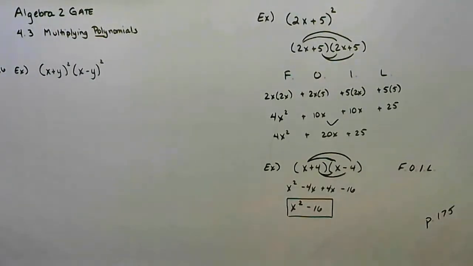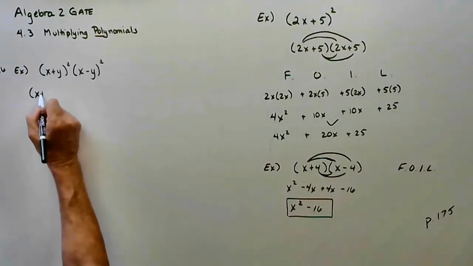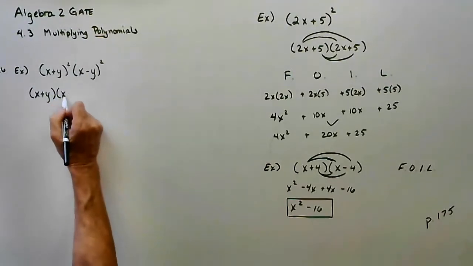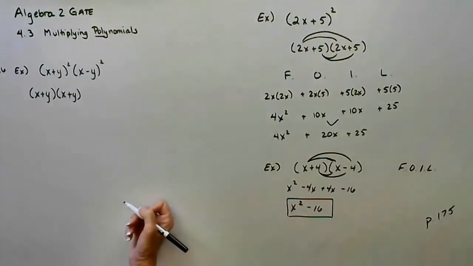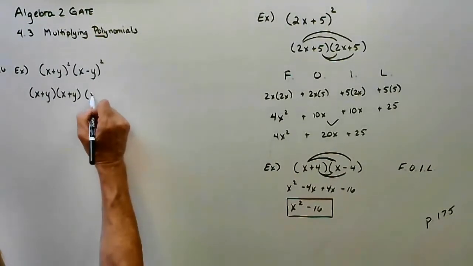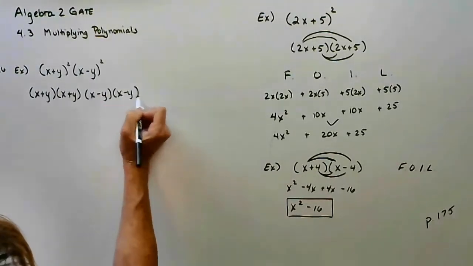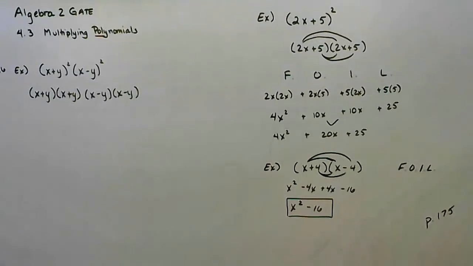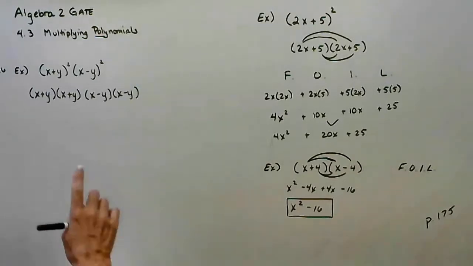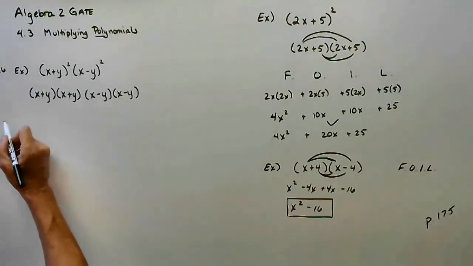Now the long way, x plus y squared means x plus y times x plus y. We could FOIL that out and we could get an answer. Then I would have to multiply it by x minus y, and then I'd have to multiply it by x minus y again. This could be long and tedious. But remember, this is all multiplication, and multiplication is commutative. So I'm going to commute, and I'm going to rewrite.